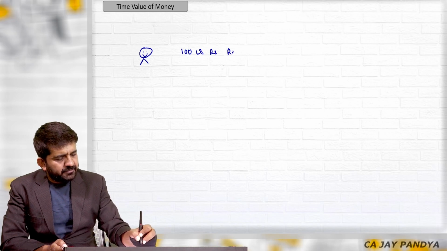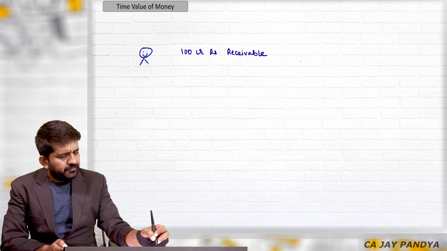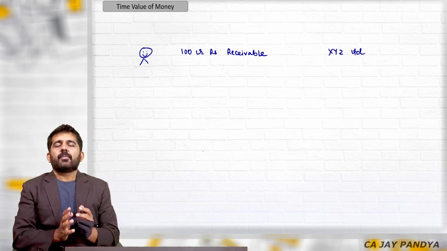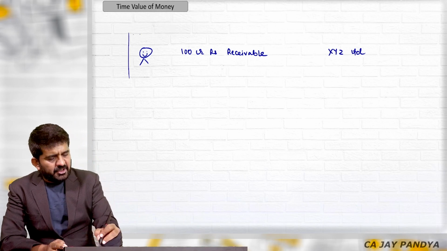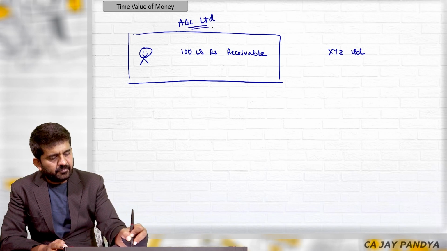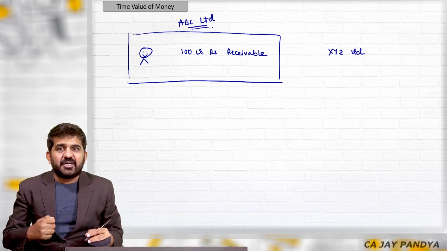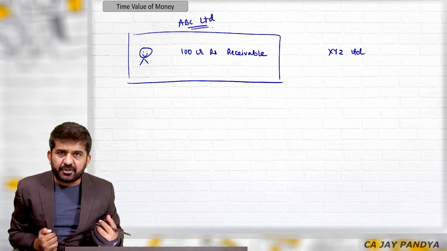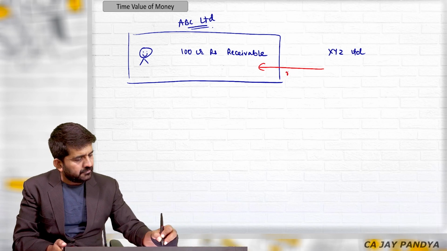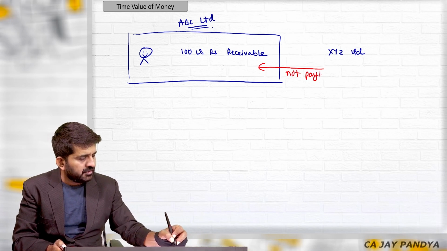There was a company where the person was working. They were having 100 crore rupees receivable from XYZ Limited. This person was working in ABC Limited. He was in treasury management, he was recovery manager. XYZ Limited was not paying this money.